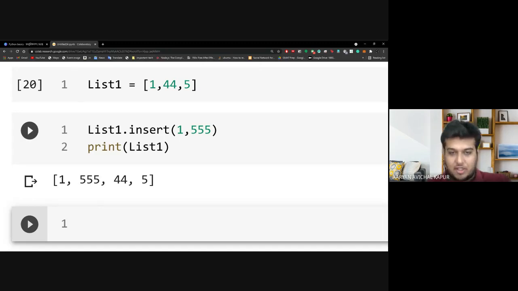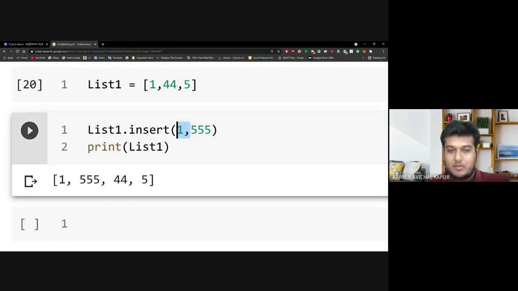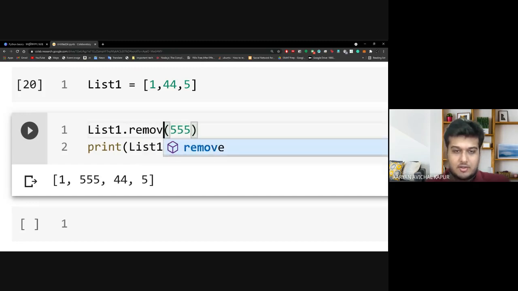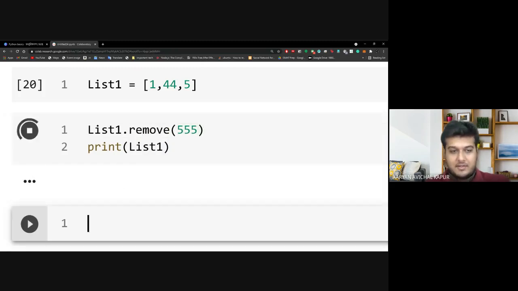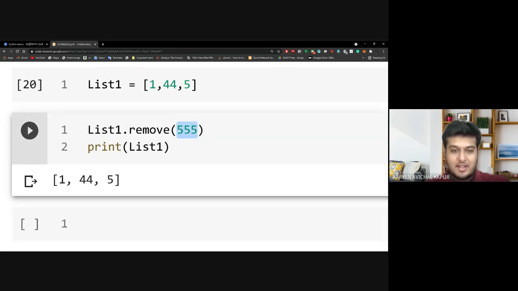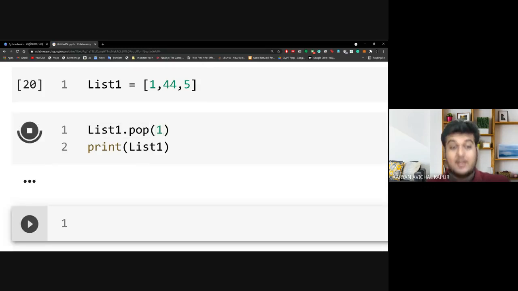This is insert. Now, if I want to remove 555, what I do is I say remove 555. So now it will remove 555 and print it for me. Now let's say I want to remove the value at index number 1. I use pop and I put index number 1 and you'll see that 44 will vanish, right? So this is how popping would work.